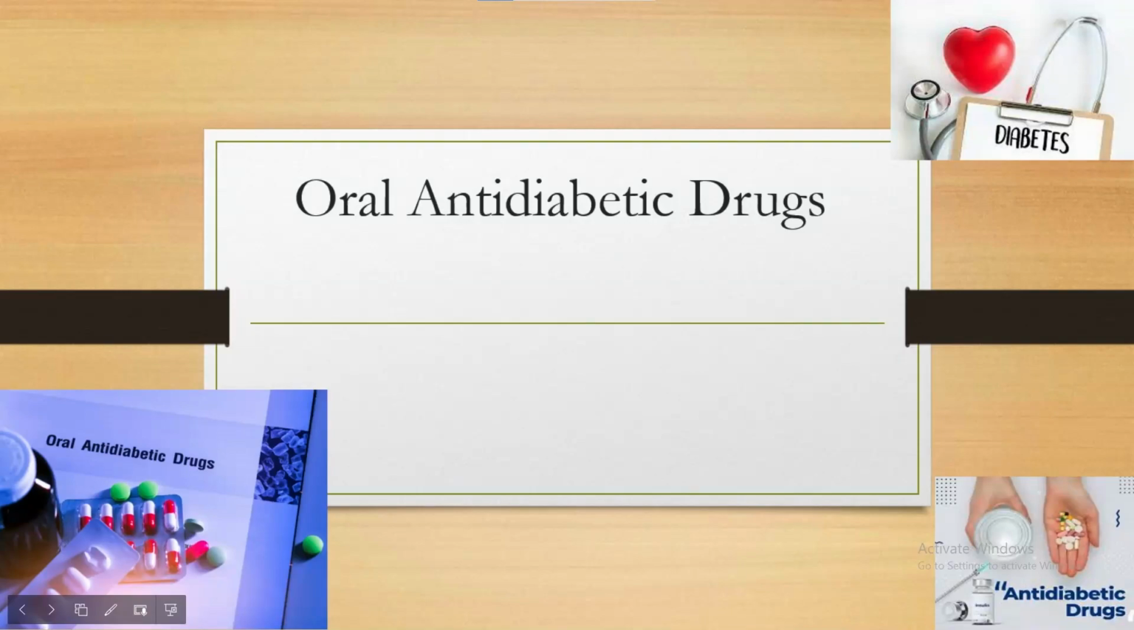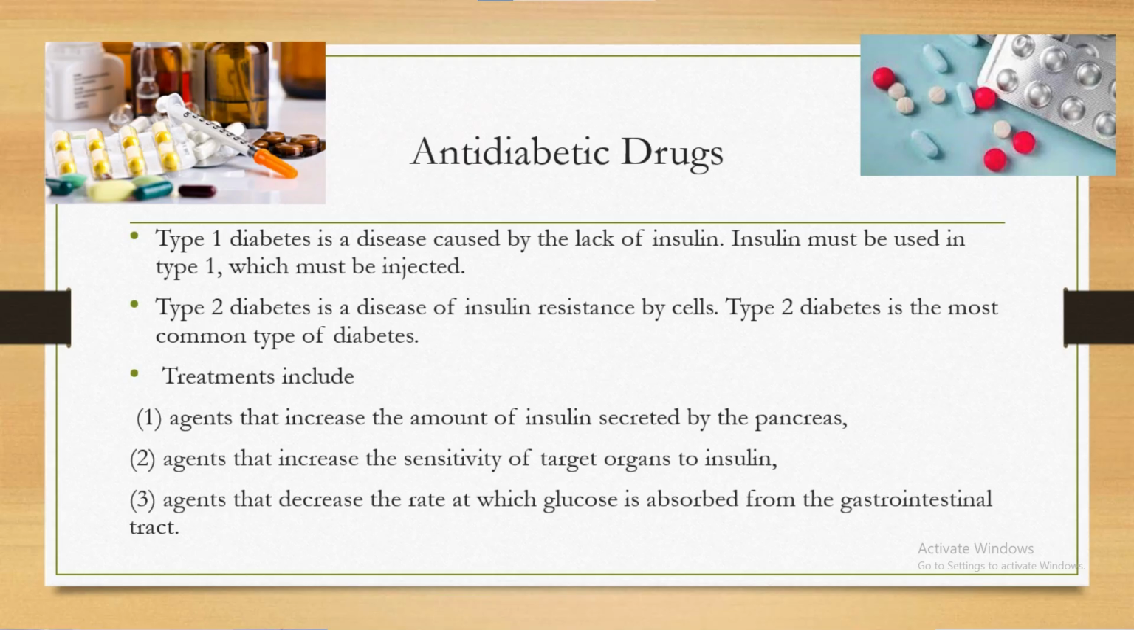Oral anti-diabetic drugs. Type 1 diabetes is a disease caused by the lack of insulin. Insulin must be used in type 1, which must be injected. Type 2 diabetes is a disease of insulin resistance by cells. Type 2 diabetes is the most common type of diabetes.